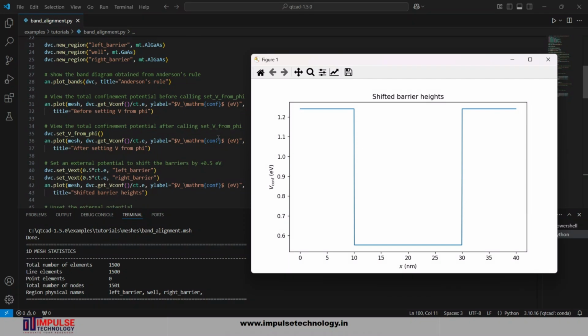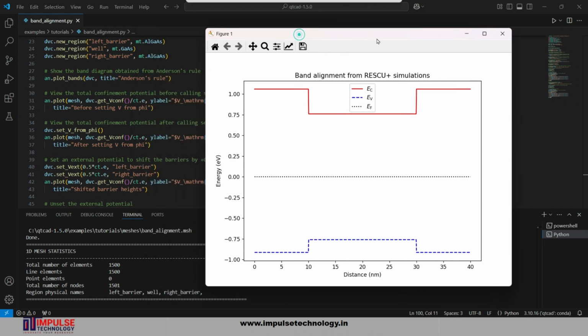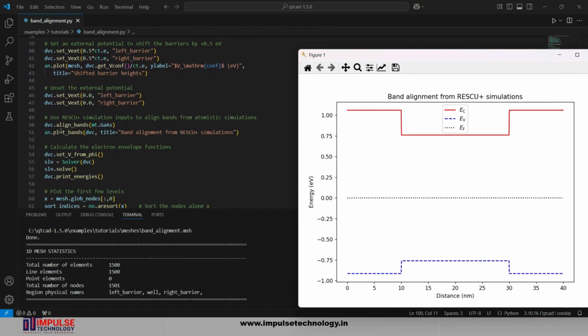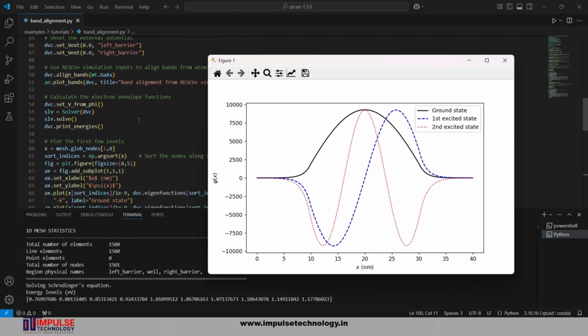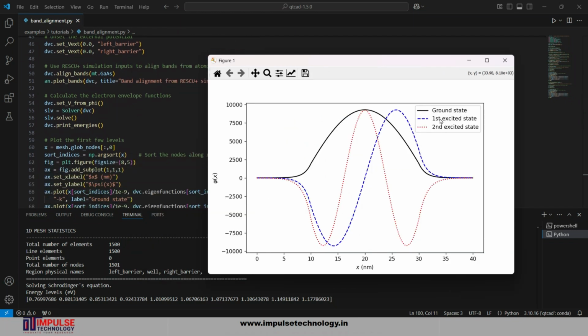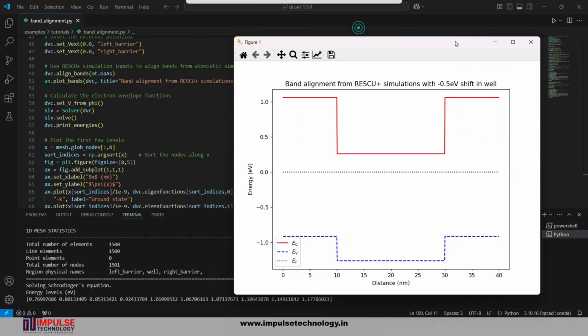After shifting the barrier heights by the V external potential, the band alignment from rescue plus simulation is shown using the align band method. After that, we plot the first few levels, like the ground state, first excited state and second excited state, and the band alignment from rescue simulation using the 0.5 electron volt shift in well.